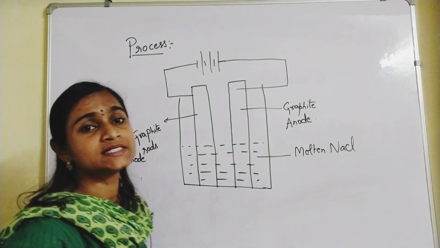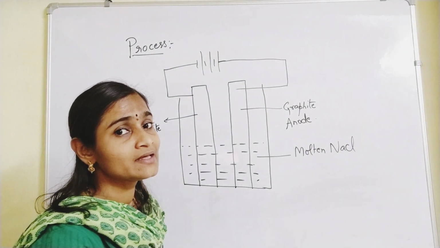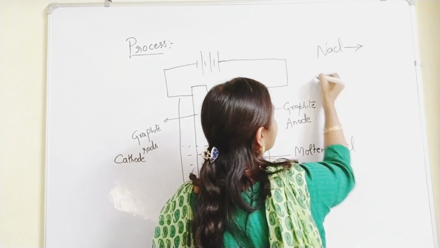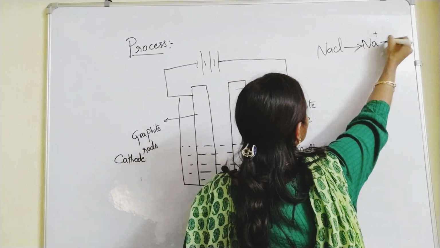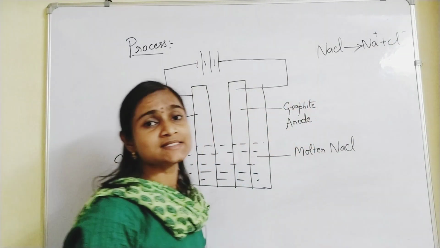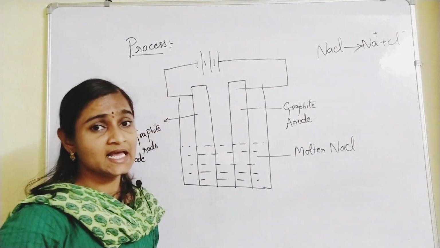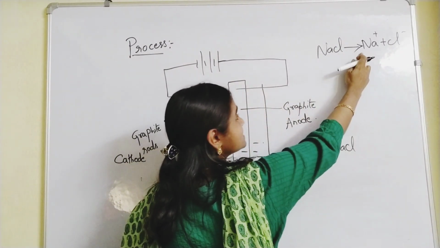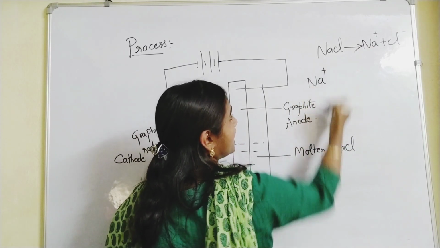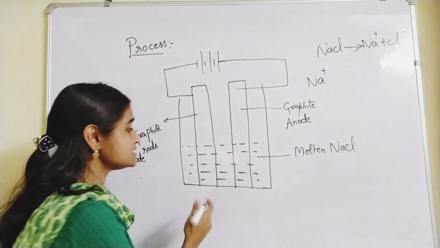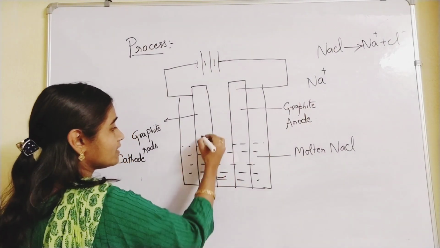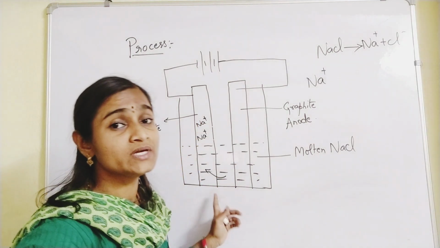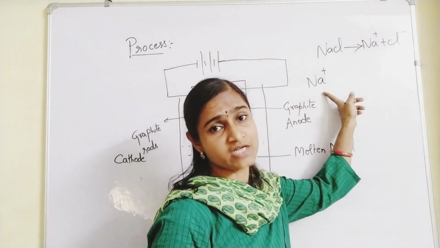So when electricity is made to pass through it, what happens? This NaCl splits into its ions, Na plus and Cl minus ions. Then what happens to these Na plus ions? Na plus ions will migrate towards the cathode. The cathode is the negative terminal and these are positively charged ions.